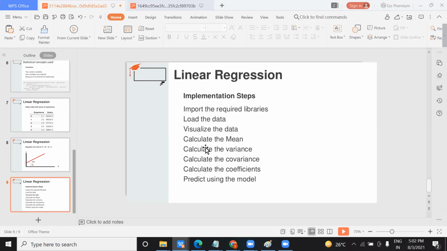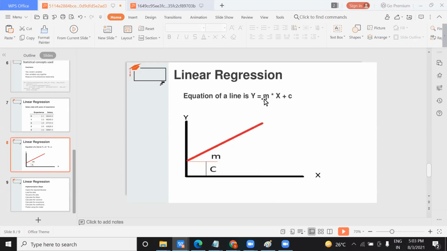And the steps are: you need to import the library, read the data, visualize the data, and you will need the mean, variance, covariance and coefficient. What do you mean by coefficient? Coefficient means, here you can see this is the equation of the line, m into x.